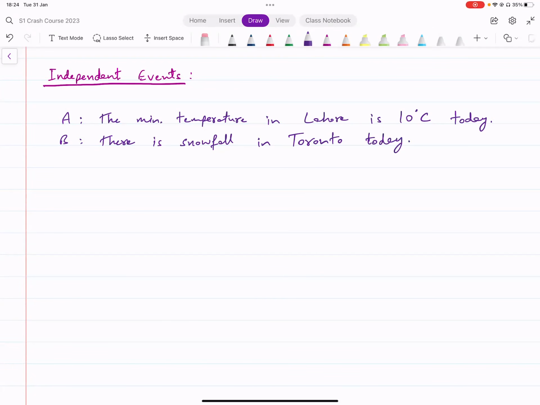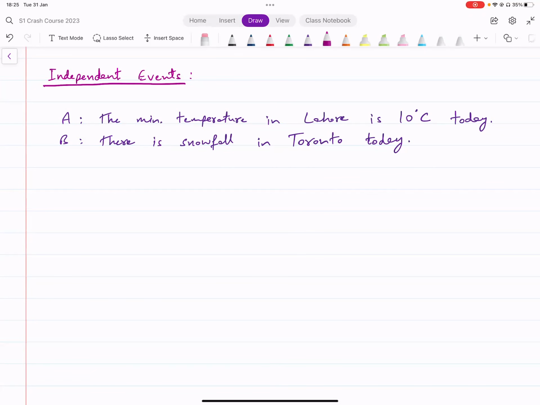Now, these are totally unrelated to each other, right? Whatever the temperature in Lahore is, it doesn't really affect there being a snowfall in Toronto. And whether there's snowfall in Toronto or not, it does not have any impact on the temperature in Lahore. Maybe in the grand scheme of things there's some minute impact, but it's going to be very negligible. So there is no impact of these events on each other, so we say they are independent events. They do not have any impact on each other's probability.